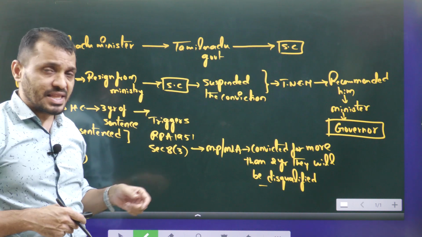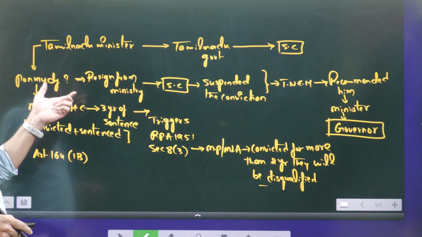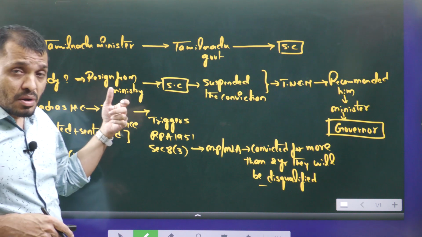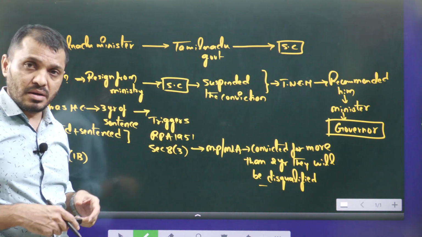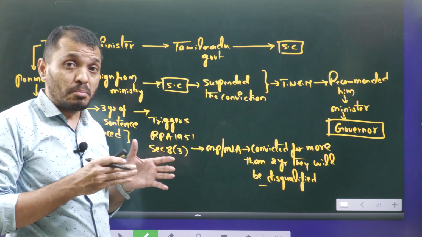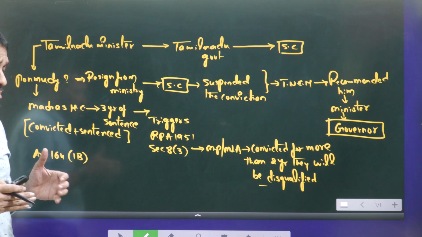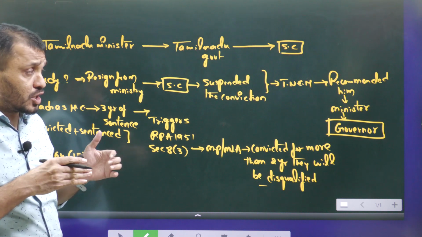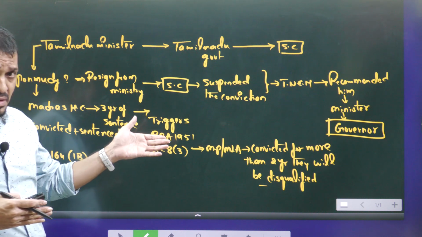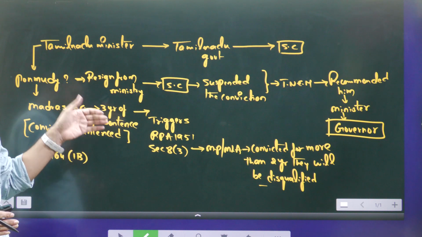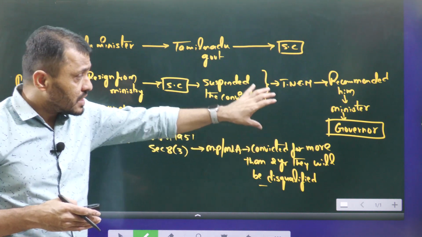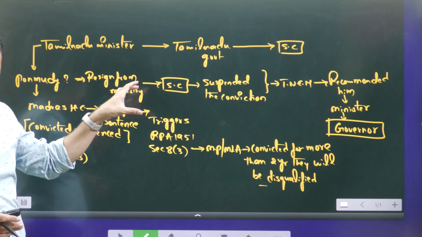But now the governor is saying that he was previously convicted by the Madras High Court to 3 years of sentence, so it is morally not right, so I cannot appoint him. That means the governor is showing the grounds of constitutional morality. But here the governor cannot exercise that kind of constitutional morality. He cannot go beyond these boundaries in rejecting this appointment. Because the governor is not appointing, the governor is not acknowledging this Supreme Court judgment.